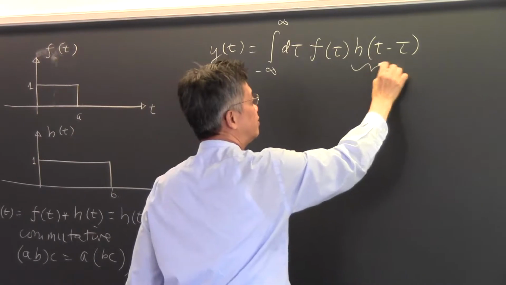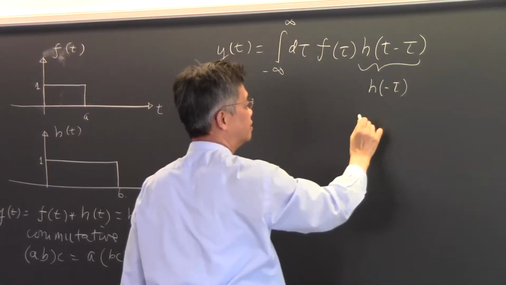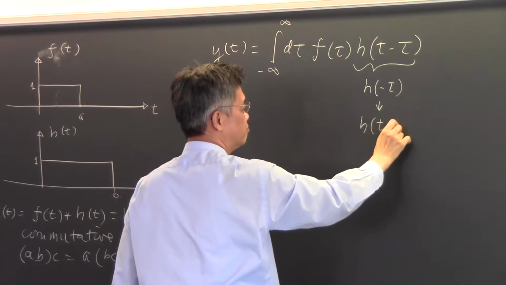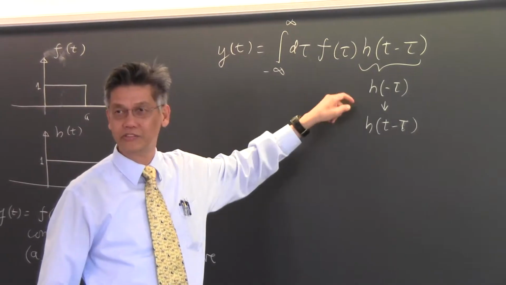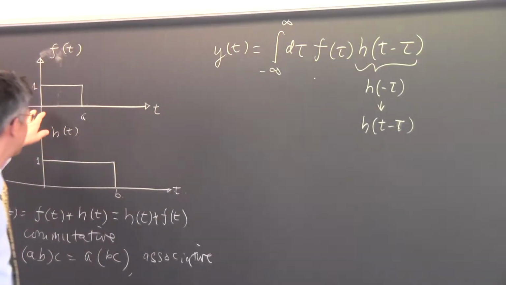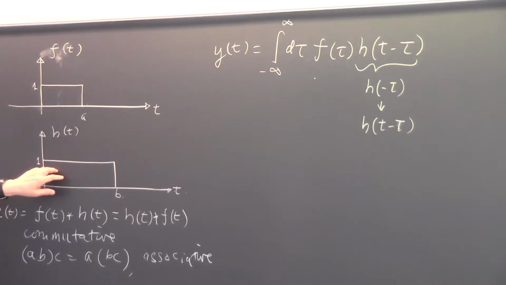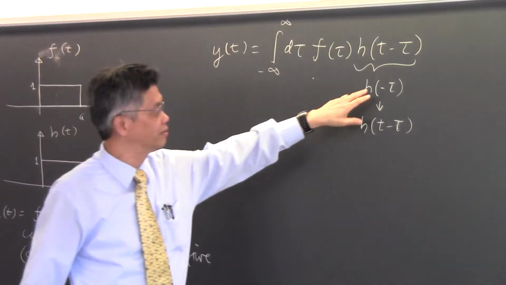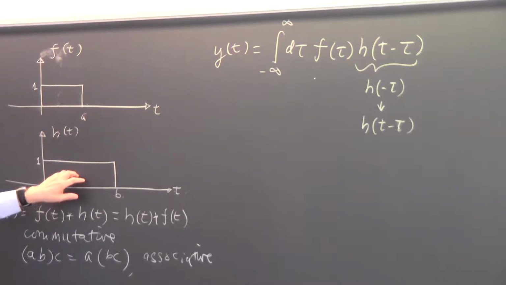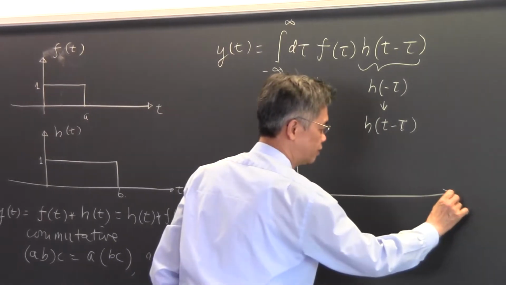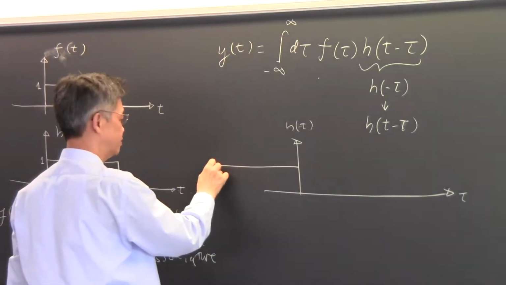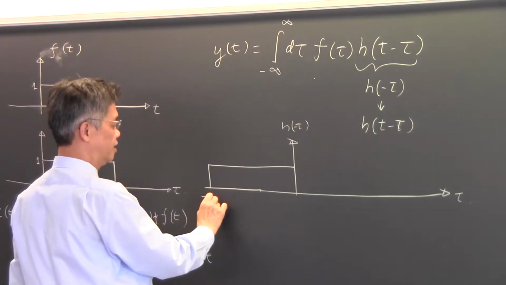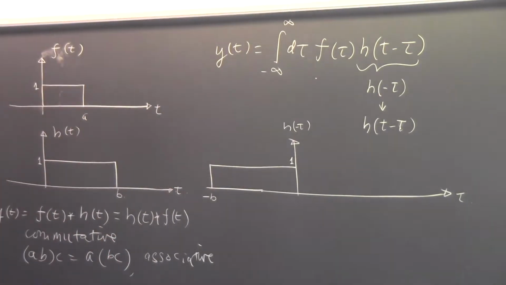So what you do then is to find h of minus tau, and then you shift it by t. These are the two processes that you have to do to the second function. The first function remains unchanged. If you apply h of minus tau to this function, what do you do essentially? You flip it around. So the first action is that if I plot this as a function of tau, h of minus tau will look something like that, from minus b to 1. That's the first thing that happens.